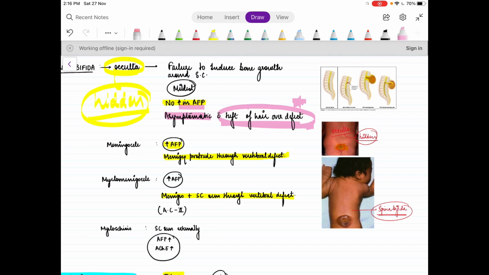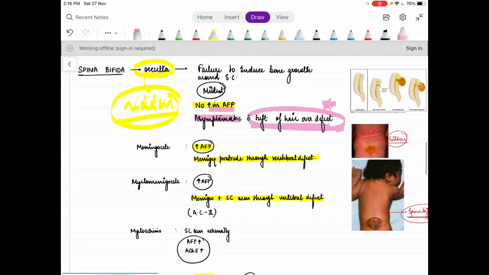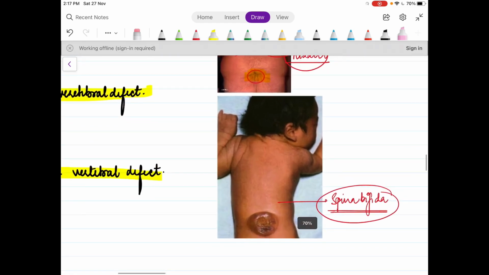But in myeloschisis, the spinal cord can be seen completely exposed externally, and hence there is an increase in acetylcholinesterase as well as an increase in AFP. So here is the summary. In occulta, there is no increase in AFP or in acetylcholinesterase, but in meningocele and myelomeningocele, there is an increase only in AFP. Whereas in myeloschisis, there is an increase in AFP as well as in acetylcholinesterase. This is how the spina bifida will look.